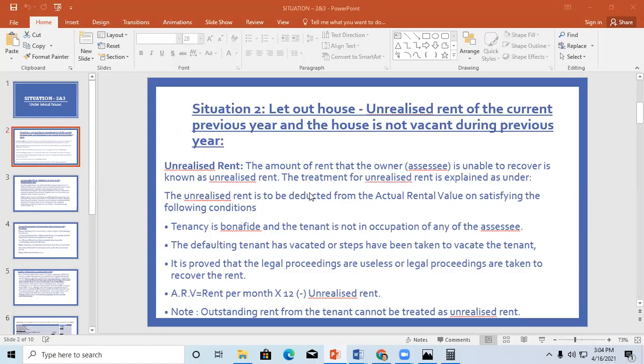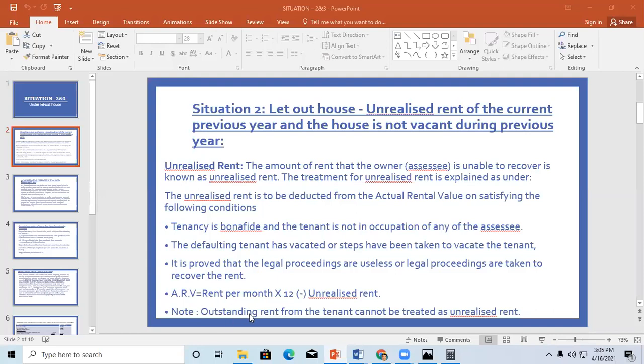Now how to calculate this? While calculating the annual rental value in step 3 for calculation of GAV, the ARV we are going to calculate, at that time, rent per month, suppose it is 12 months, from that the months he has not paid, that amount should be deducted.